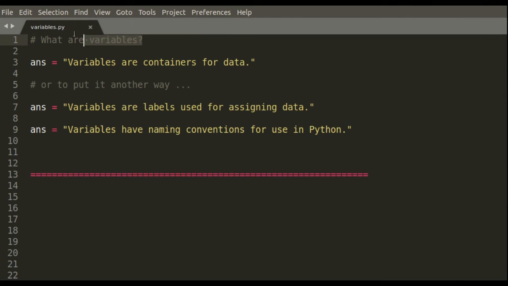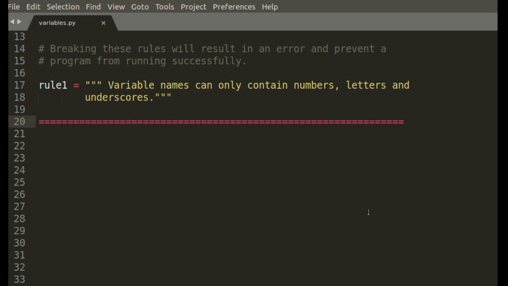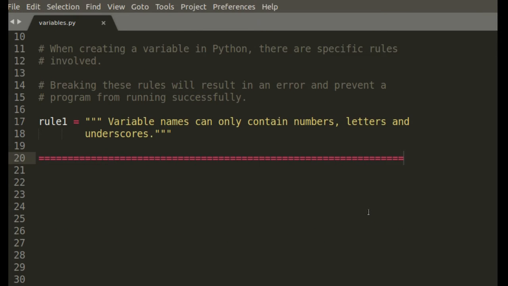So what are variables? In programming, variables are containers for data. Or, to put it another way, variables are labels used for assigning data. And also, variables have naming conventions for their uses in Python. When creating a variable in Python, there are specific rules involved. Breaking these rules will result in an error and prevent a program from running successfully.